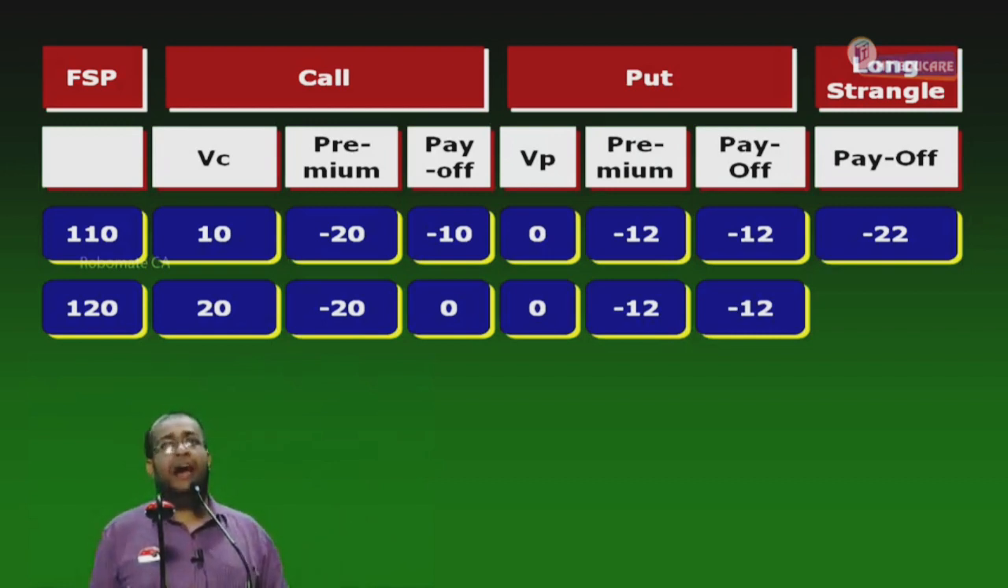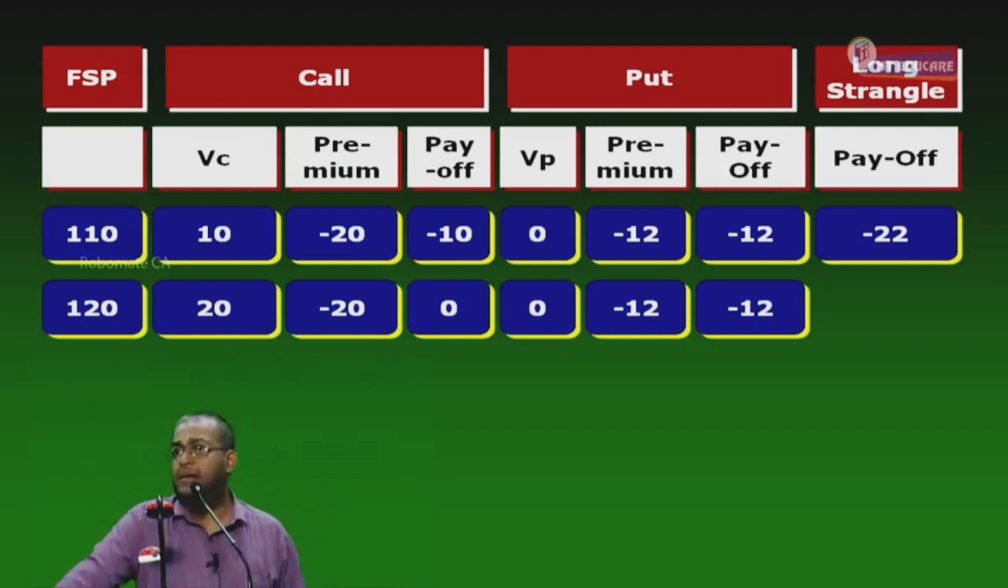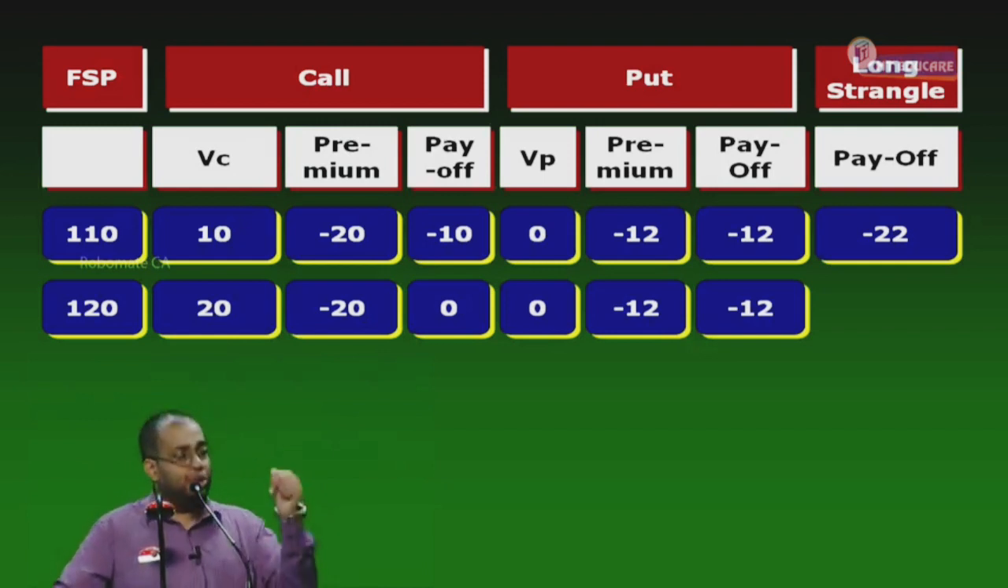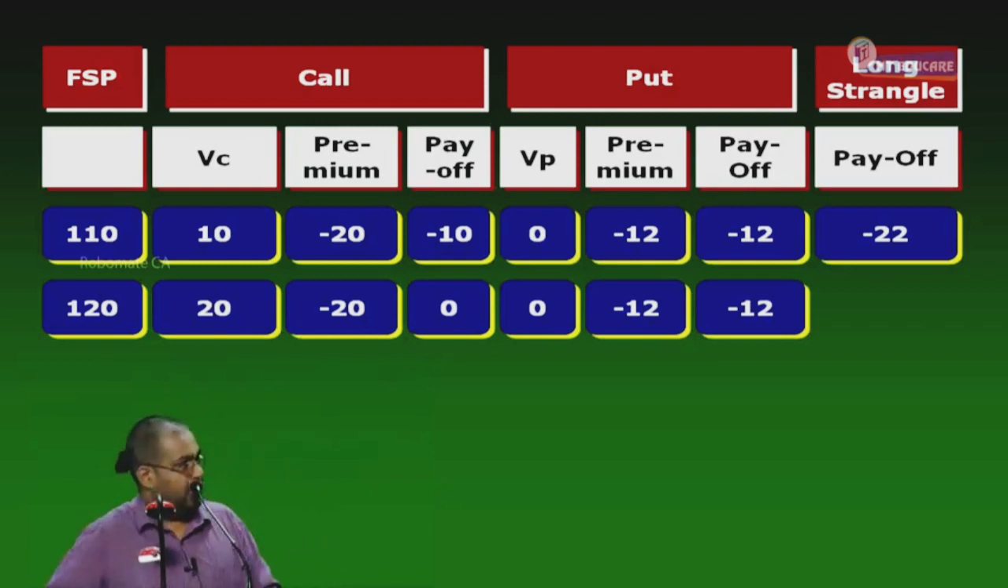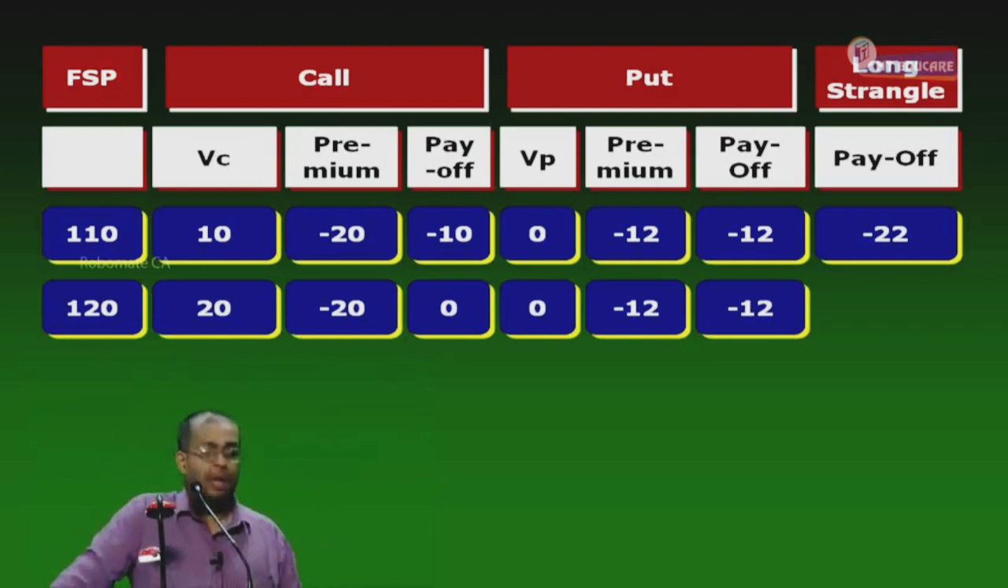Now, in bracket, how I got the 58? 90 minus 32. So, what is the status? Profit. Profit due to what reason? Put holding. Profit due to put holding.